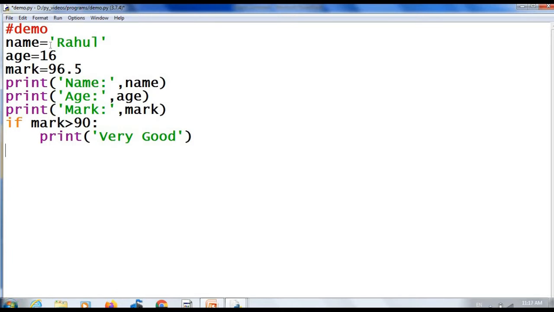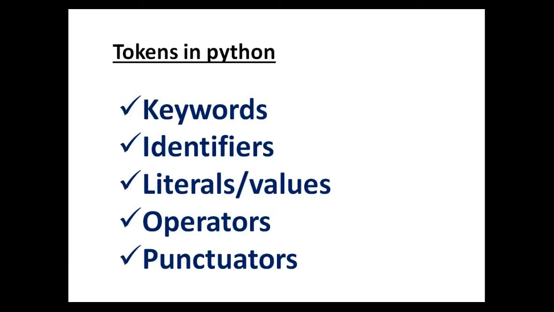That is, name is a token, Rahul is a token, 16 is a token, comma is a token, greater than is a token, if is a token. All these are different tokens. Tokens are classified into different types: keywords, identifiers, literals or values, operators and punctuators. In today's class we will discuss keywords, identifiers, literals or values.